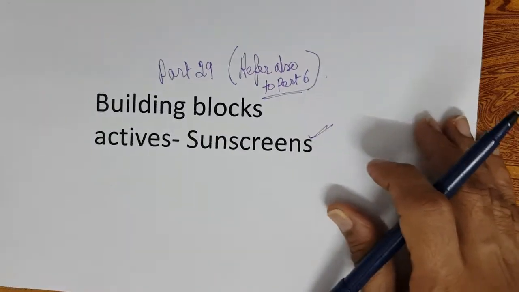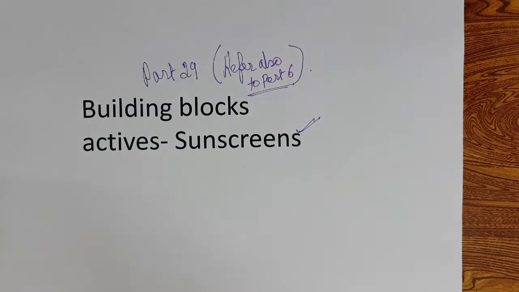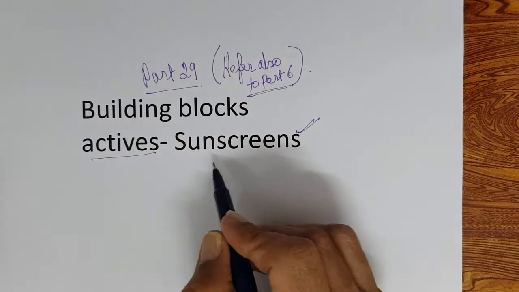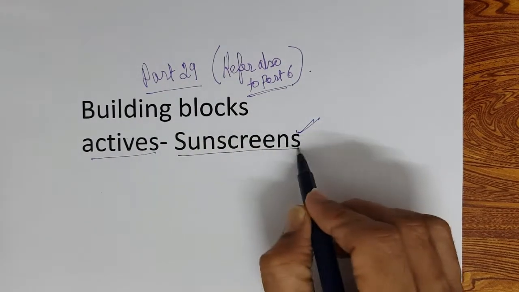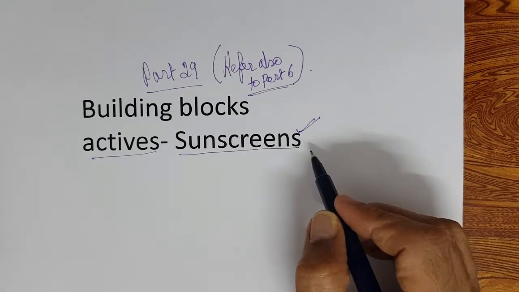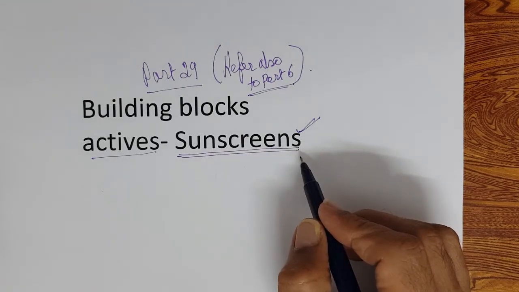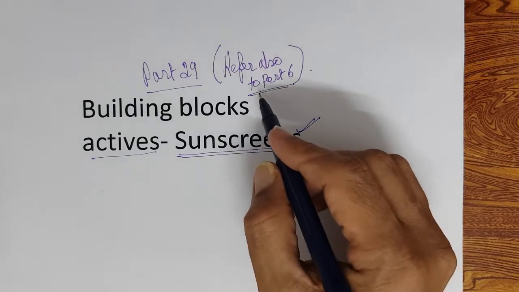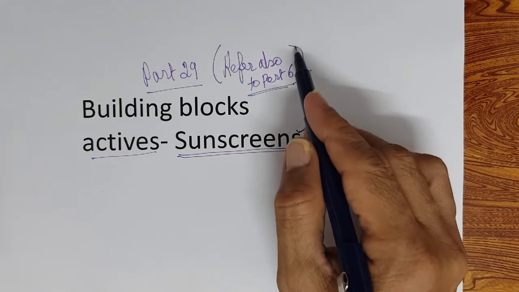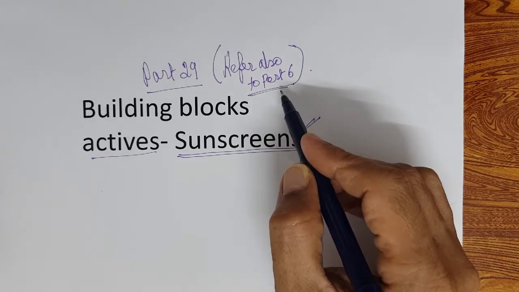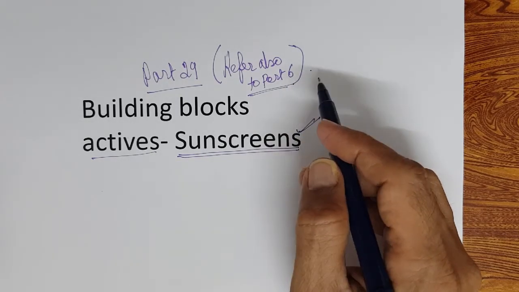Today we will be discussing building blocks, actives, part 29, specifically sunscreen actives. Before we see the sunscreen actives, I trust all of you have already gone through part 6, where we discussed sunlight and skin.